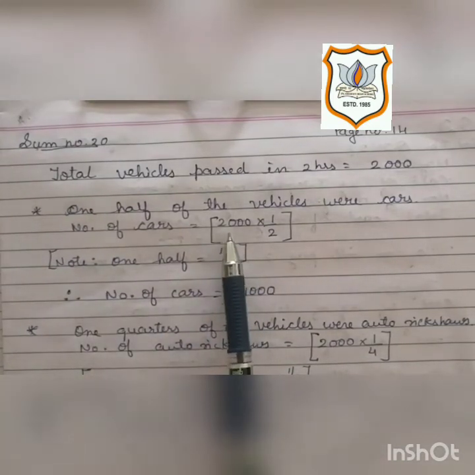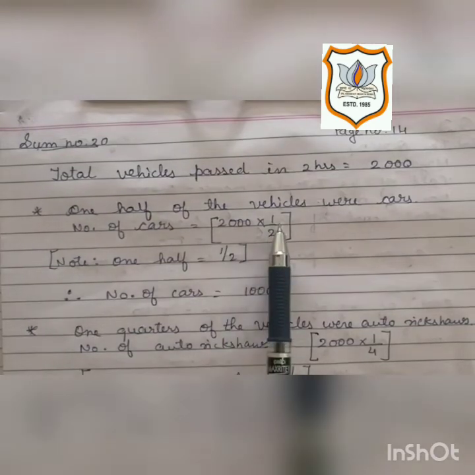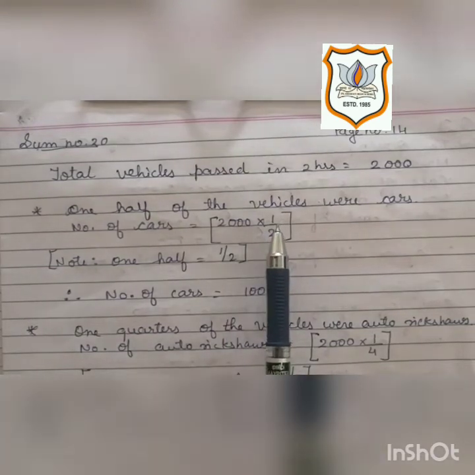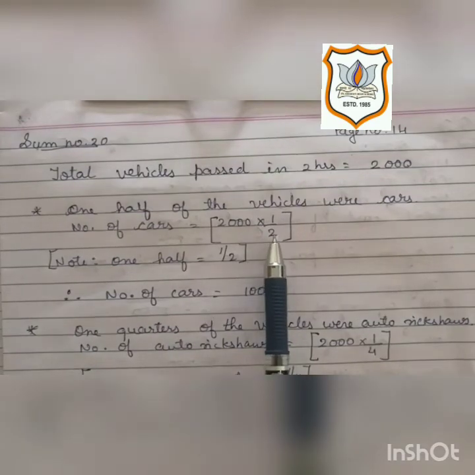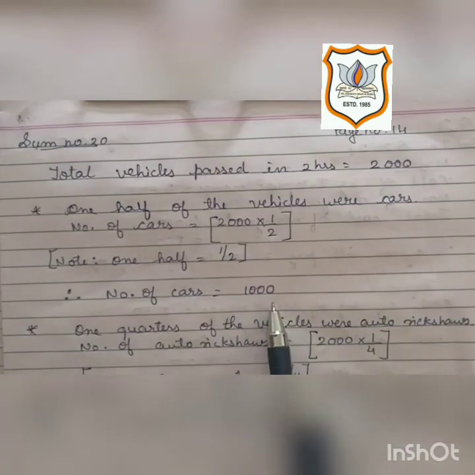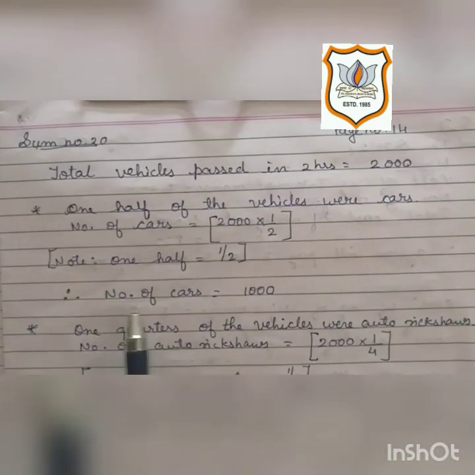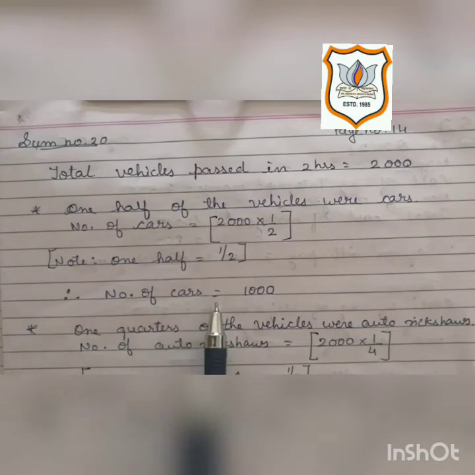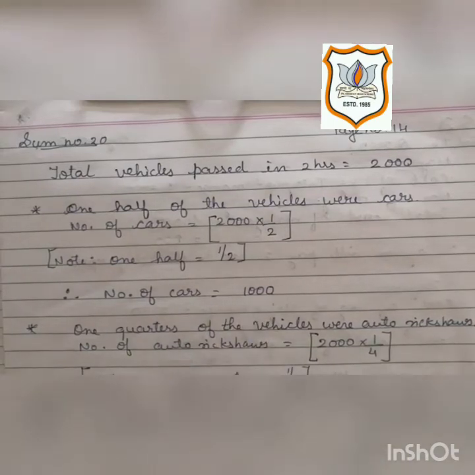Here we have to multiply 2000 by 1 and divide the answer by 2. 2000 multiplied by 1 is 2000. 2000 divided by 2 is 1000. Therefore, the number of cars is equal to 1000.